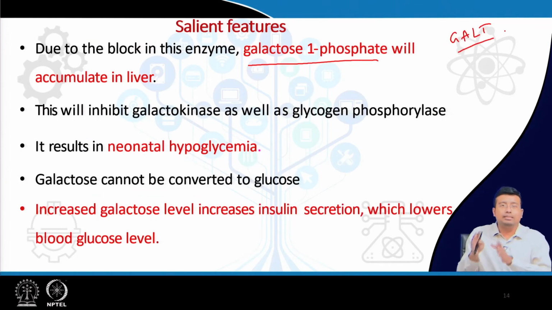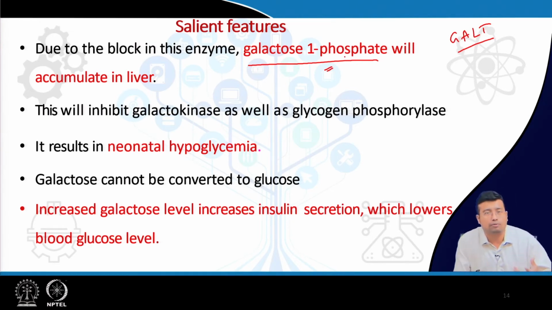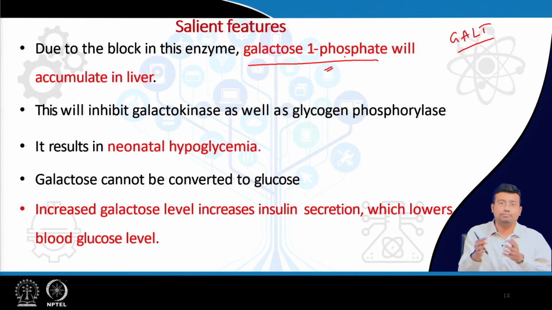If GALT cannot act on galactose 1 phosphate, there will be accumulation of galactose 1 phosphate, because galactokinase is one way. Once galactose 1 phosphate is formed, it cannot be converted back to galactose. After 4 to 5 years, as I discussed, there is a minor enzyme, galactose 1 phosphate pyrophosphorylase, that can help in conversion of this to UDP galactose.